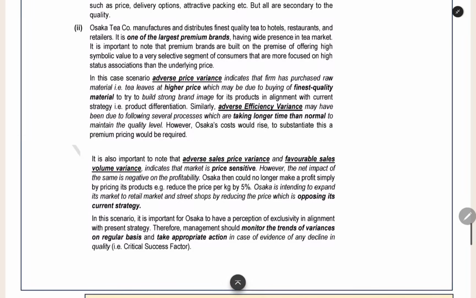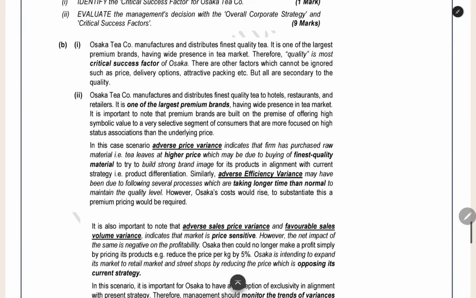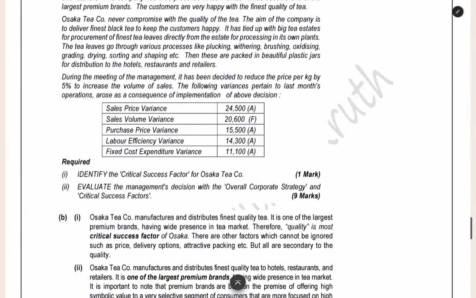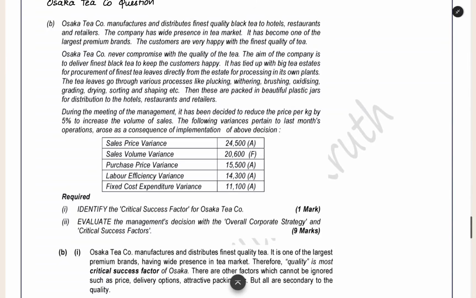That same thing they have given here, and they have given an advice also. Based on this, when you see, the strategy does not seem to work, so the company should see all this. After that only they have to take the decision. They are trying to reduce the selling price, and because of that they are trying to enter into the retail market, and to supply their tea to the small street vendor itself. So they are trying to increase more sales. So that is the strategy and the intention of the company behind reducing the selling price by 5%.